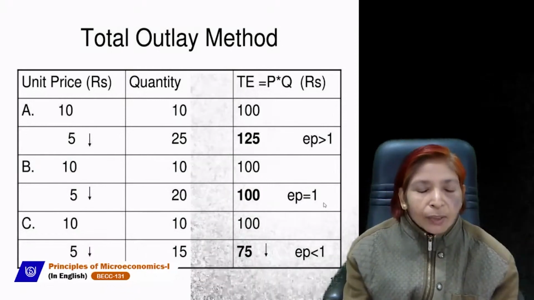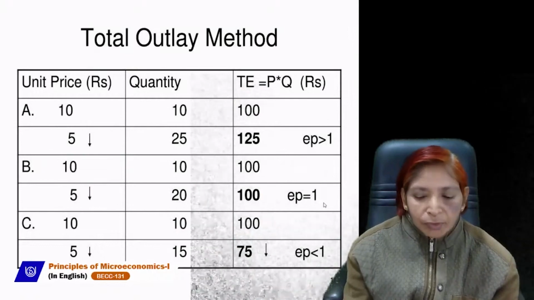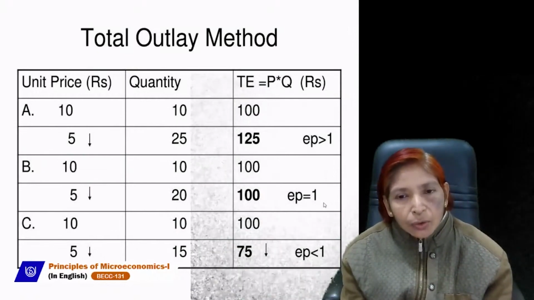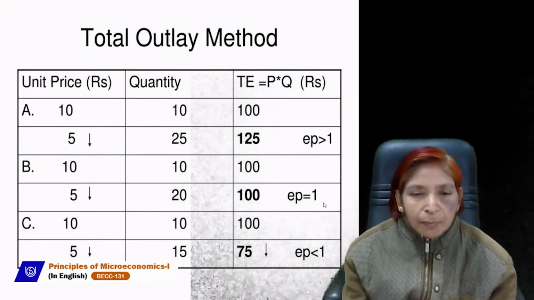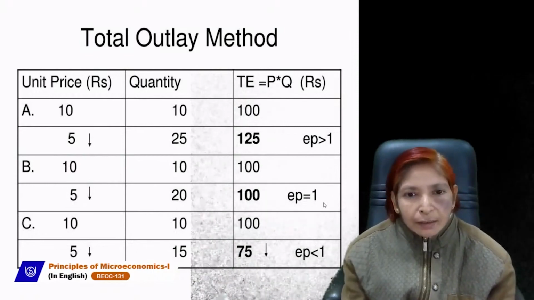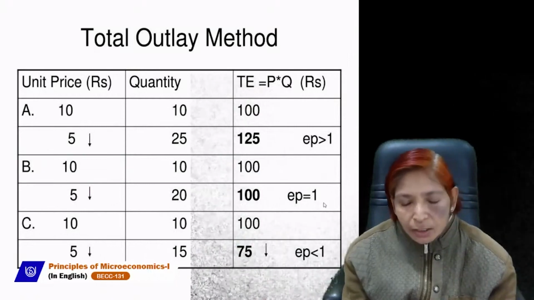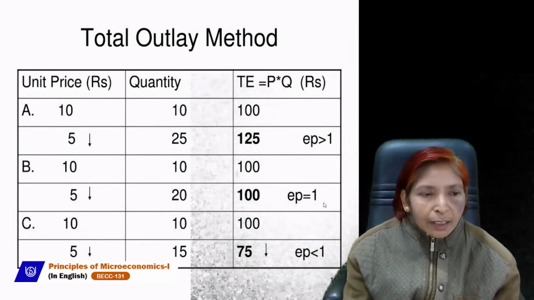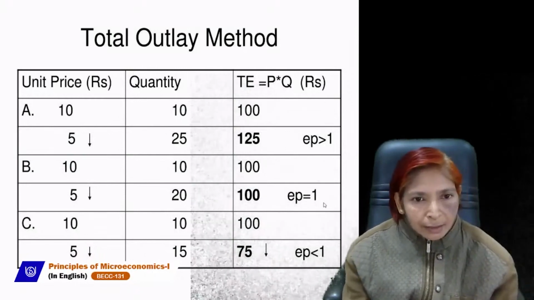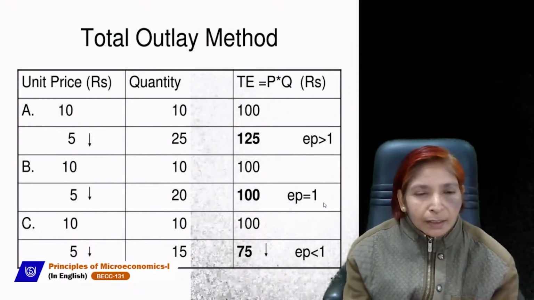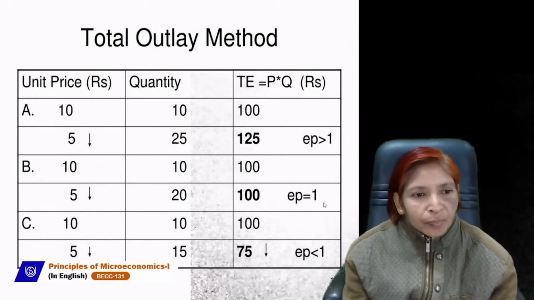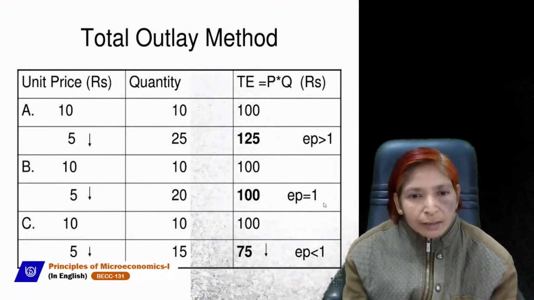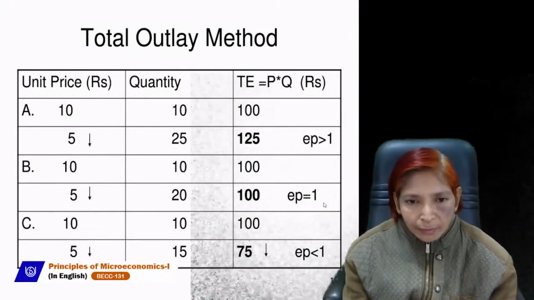In this case, how can you estimate total expenditure? The formula for estimating total expenditure is price into quantity. If you multiply price into quantity, you get total expenditure or total outlay. Here the price is 10 and the quantity is 10; multiplying them, we get 100. If we multiply the 5 rupees price into 25 quantity, we get 125.